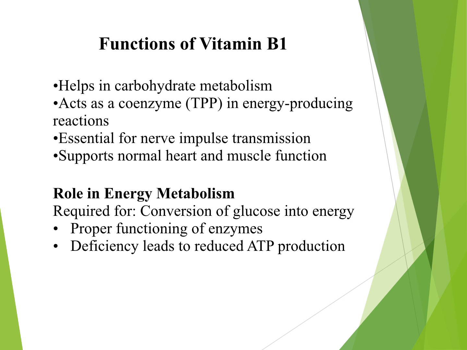Third is muscle function, supporting normal muscle contraction, important for both skeletal and smooth muscle. Next is heart function, helping maintain normal functioning of cardiac muscle. Last is enzyme cofactor, working as a coenzyme in important metabolic reactions, especially in carbohydrate metabolism.